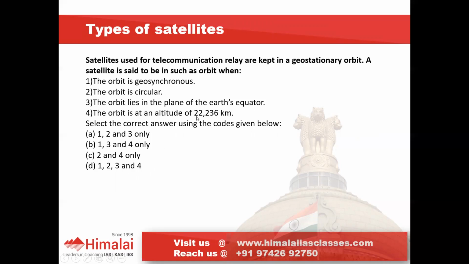But in kilometers, it is 35,786 kilometers, not this. So the option is 1, 2, 3 are correct. That is why we need to read the sentence very carefully, whether it is kilometers or miles.